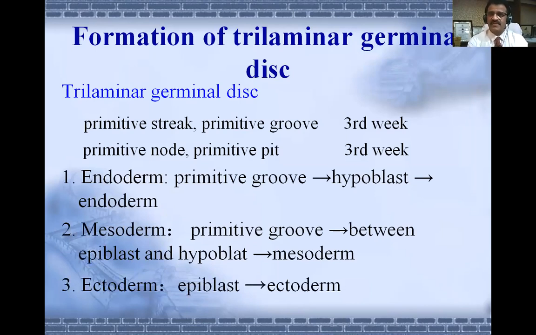Primitive groove, hypoblast, and epiblast: the hypoblast gets converted into endoderm. The epiblast gets converted into ectoderm. Between the epiblast and hypoblast, the mesoderm will appear. Now this embryonic disc, or germinal disc, has become three-layered, so it is called the trilaminar germinal disc.